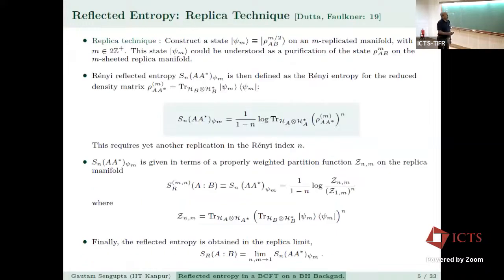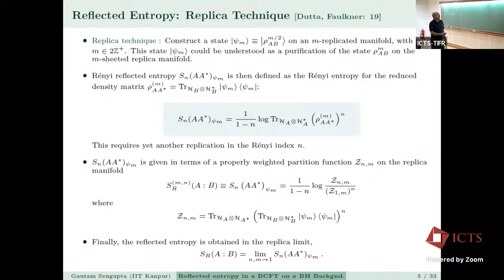So the replica technique in this case is slightly more involved than the standard Cardy replica. You construct a state psi_m, so you replicate on an m-replicated manifold, and m has to be even. The state psi_m can be understood as a purification of the state rho_m^AB on the m-sheeted replica manifold.